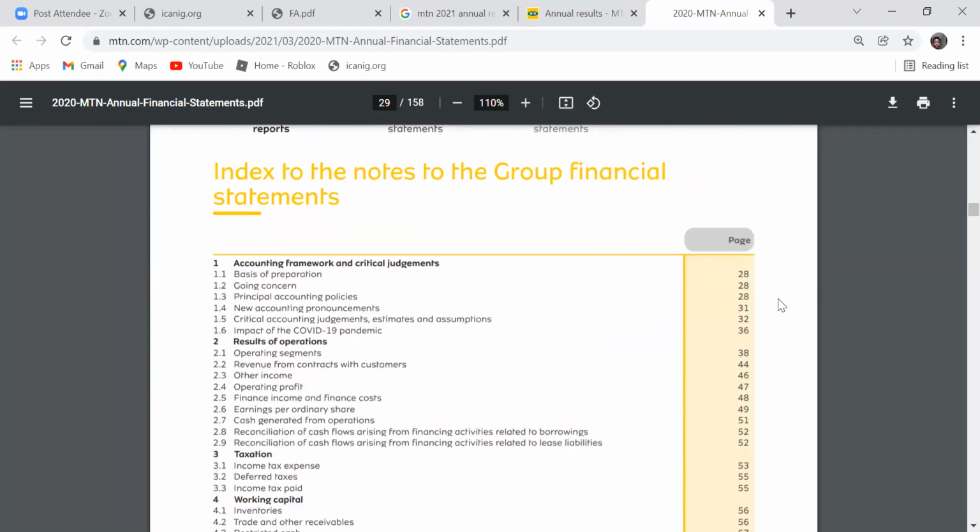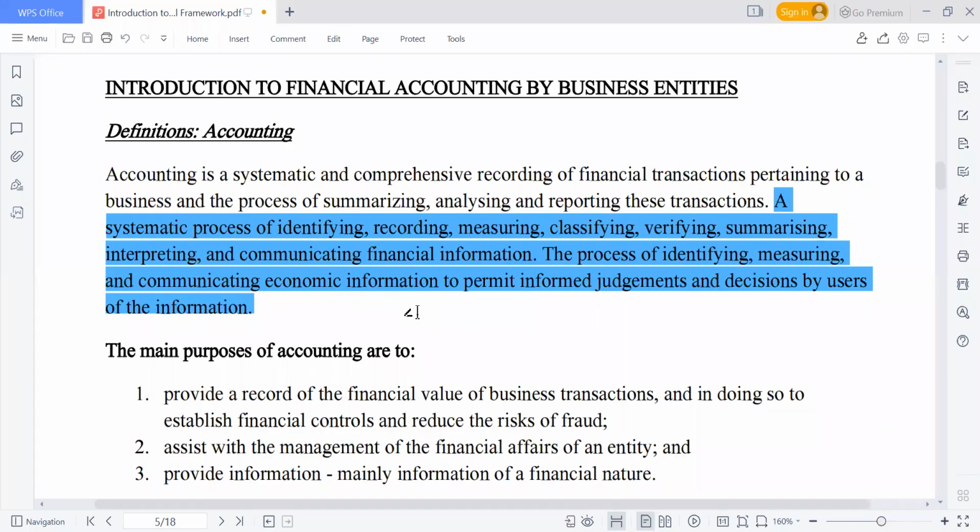So that is another accounting function, meaning that what we need to summarize, if you want to know the details, you go to the note to the account. Then you also need to interpret and communicate financial information, and we do that using what we call ratios.